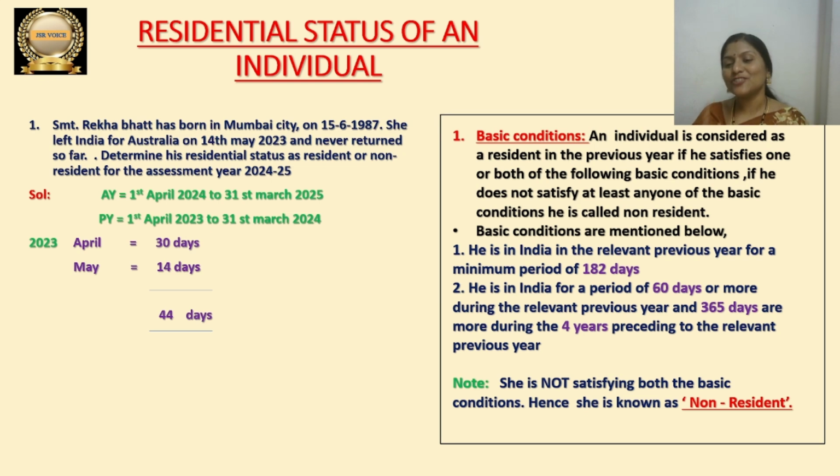If she is a non-resident, we need not apply additional conditions. We apply additional conditions only if the assessee is a resident. Otherwise we don't apply additional conditions. Hope this is clear for everyone. So what is the residential status here? Non-resident. Once we determine her residential status as non-resident by applying the basic conditions, that's over. Solution finished. We need not apply additional conditions. Only for residents we apply additional conditions. Hope this is clear for everyone.